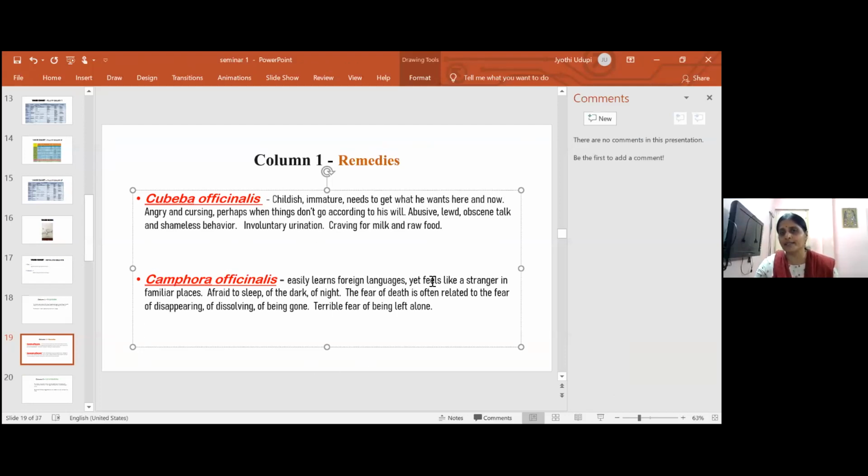Before we go further, a lot of ADHD cases don't come directly saying that I have ADHD. They actually come for something like involuntary urination, or bedwetting, or they say the child is not concentrating. Only after taking the case can we, to some extent, know whether it is ADHD or ADD or autism or any condition.